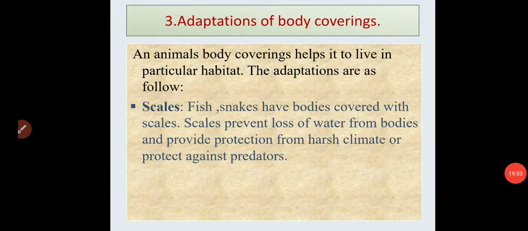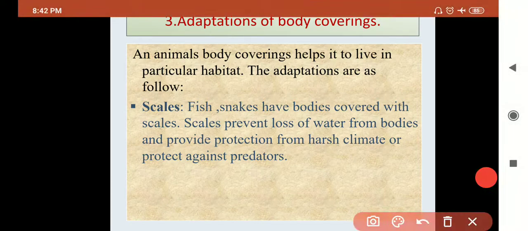Covering. Okay, most animals' bodies are covered with scales, skin, shells. Why do they need a body covering? This body covering helps to protect against predators and against harsh environment. Okay, so it is very important. If the body covering is not present, then the animal is not able to survive in a particular habitat. So body covering is very important.